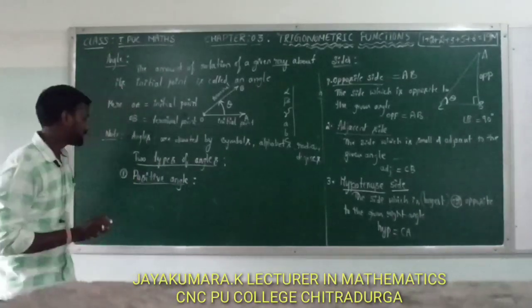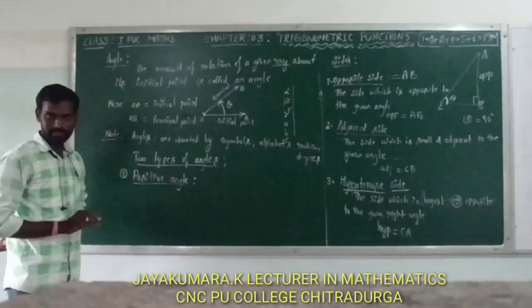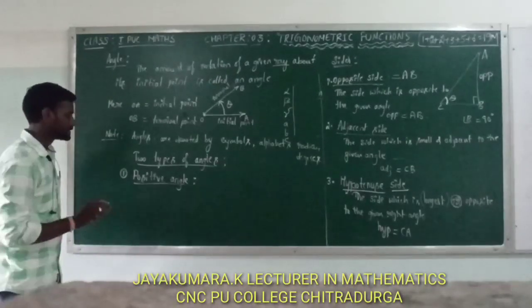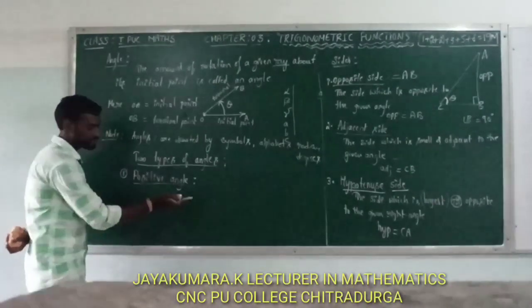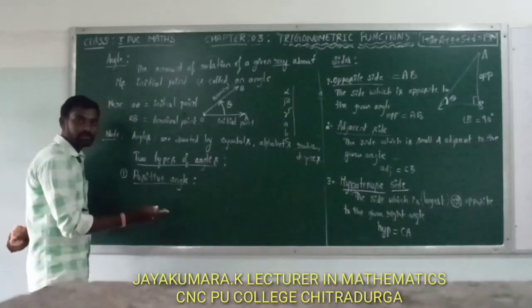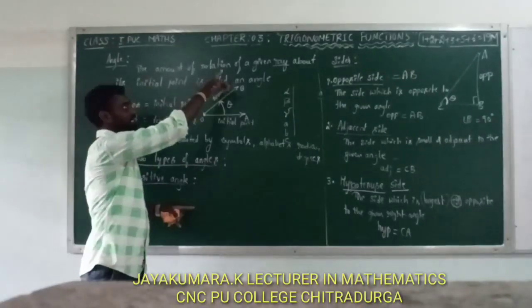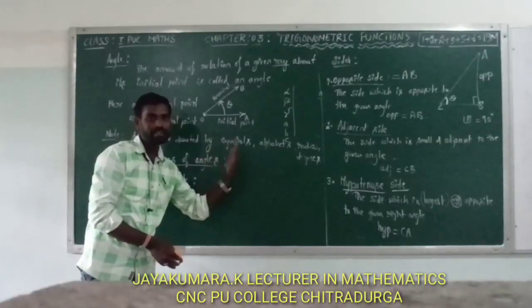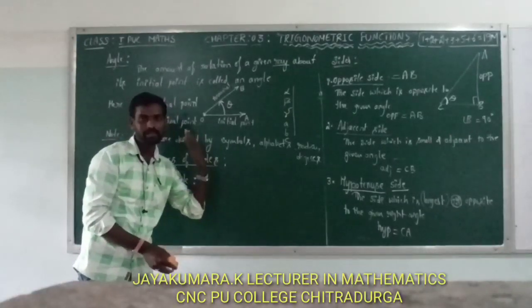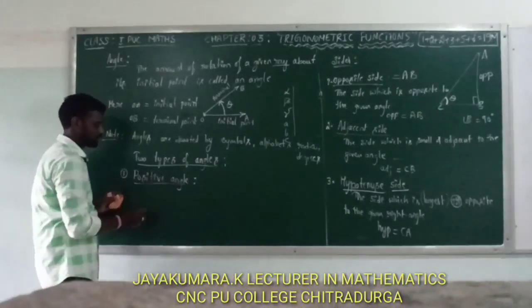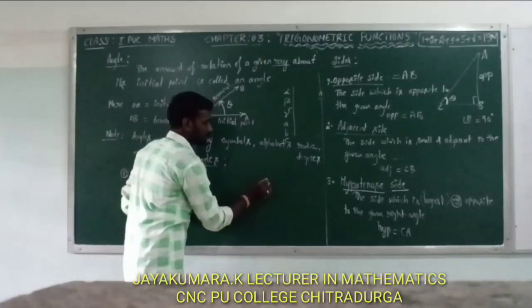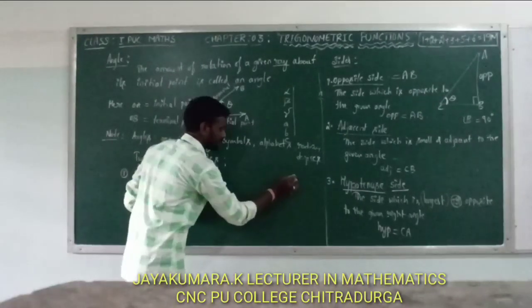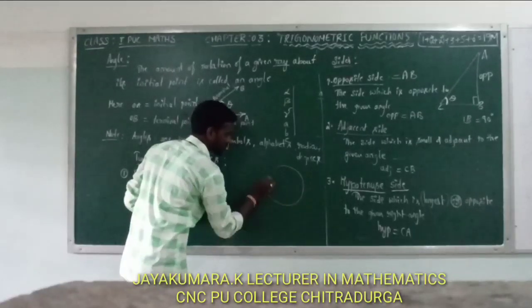Okay, here positive angle means the amount of rotation of a given ray in anti-clockwise direction. Okay, here observe, for example, this is a clock.